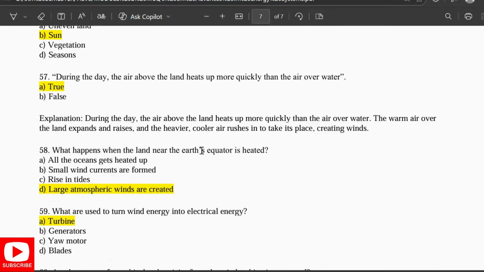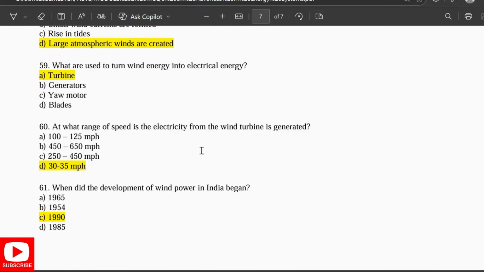What happens when the land near the equator is heated? Large atmospheric winds are created. What are used to turn the wind energy into electrical energy? Turbine. At what range of speed is the electricity from the wind turbine generated? 30 to 35 mph. When did the development of wind power in India begin?